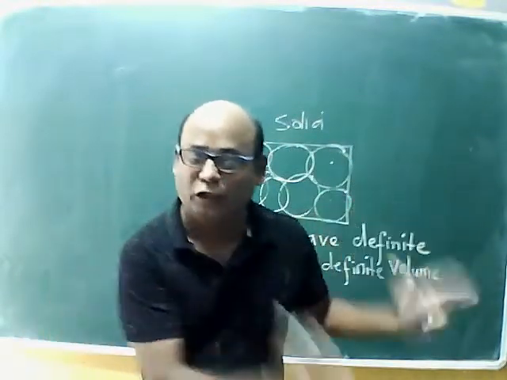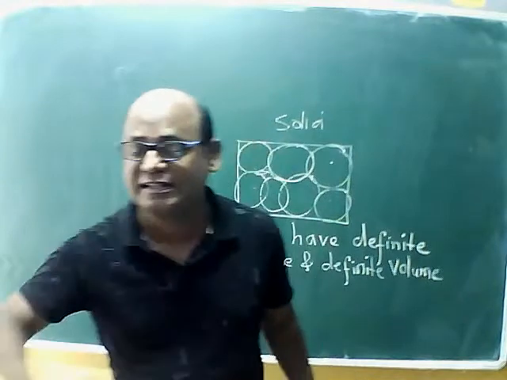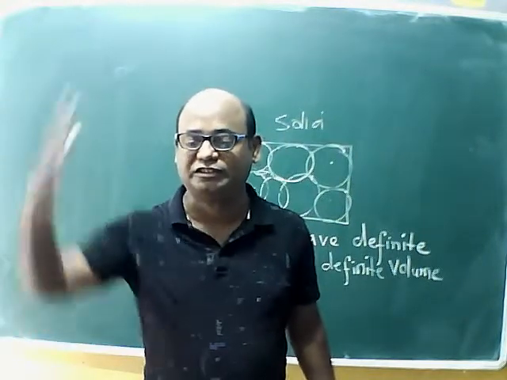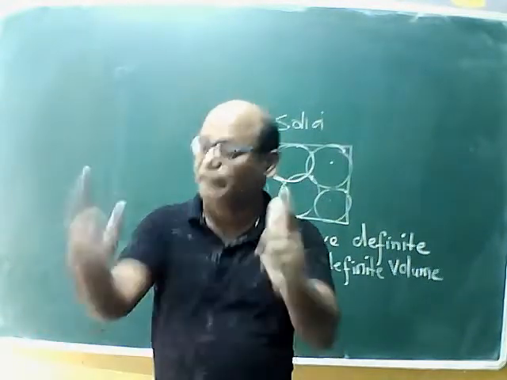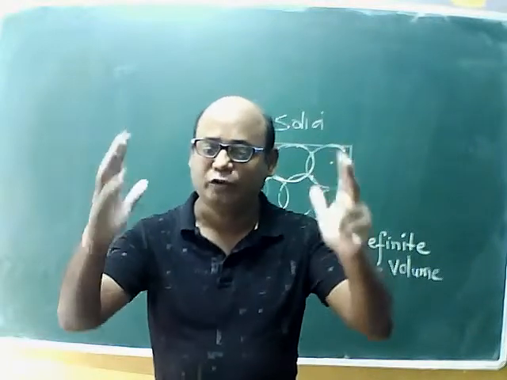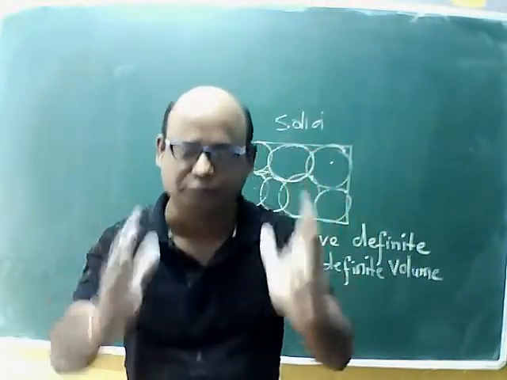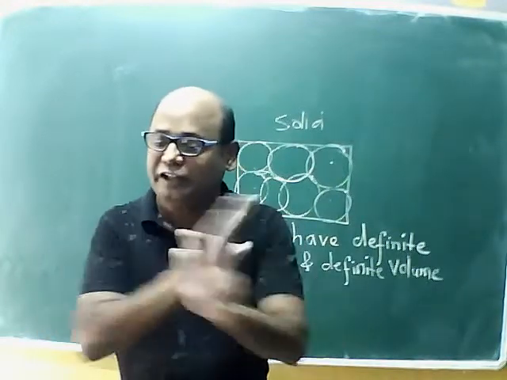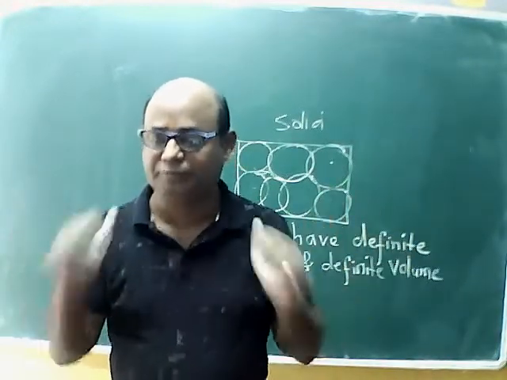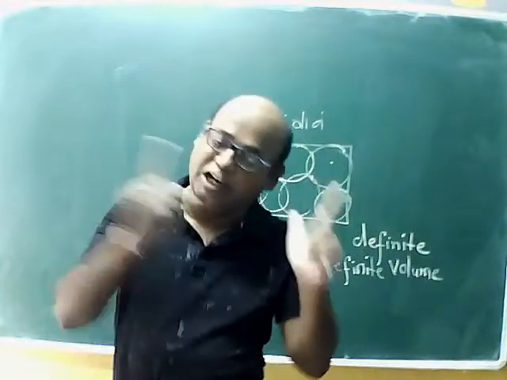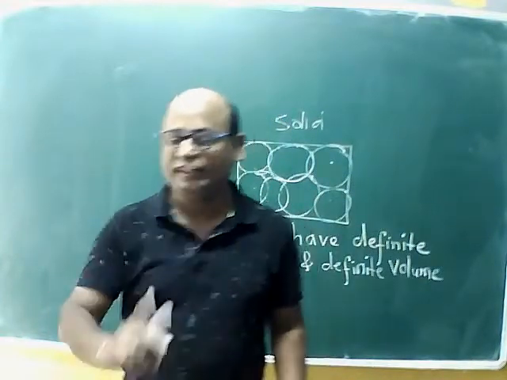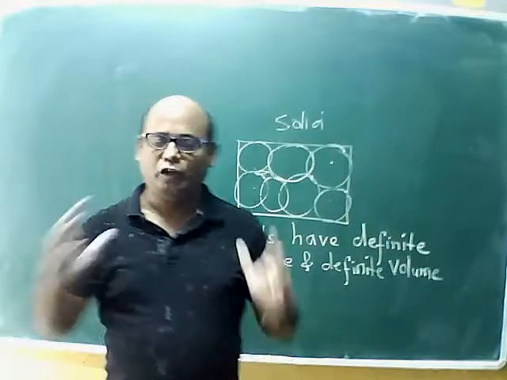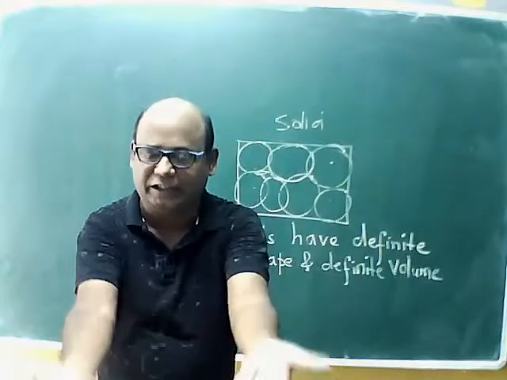So, unlike solid, this change in behavior is there in liquid. What have we seen in solid? Solids have definite shape and definite volume. Liquids do not have definite shape, but they have definite volume. That example also I will give. For example, suppose the milkman came near you.